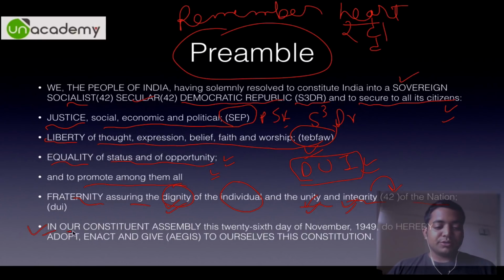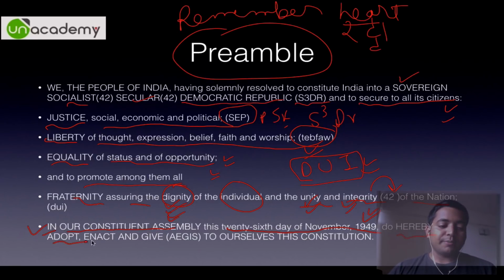So in our Constituent Assembly, on this 26th day of November 1949, the Constituent Assembly adopted it on 26th November 1949, but it came into effect on 26th January 1950. Why is that? If you still do not know the answer, do watch the part 1.1.